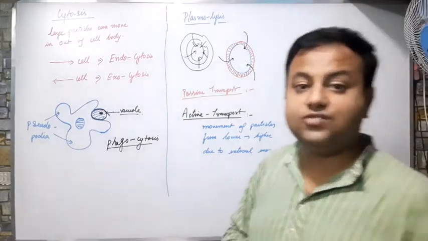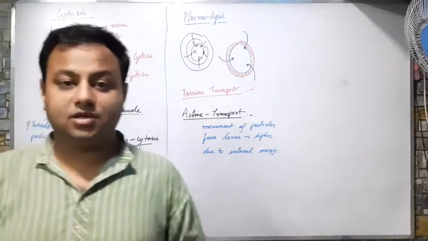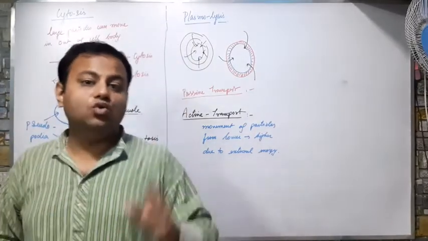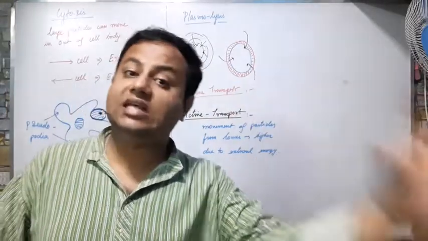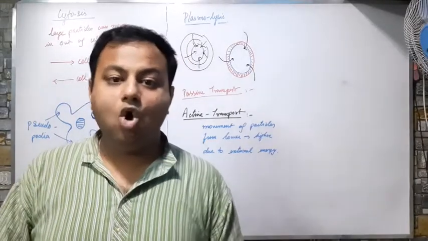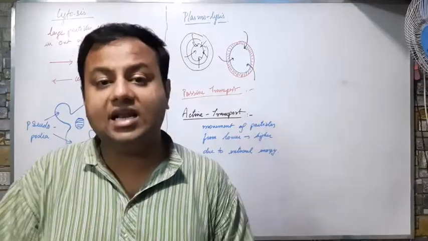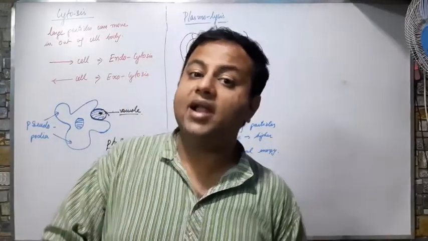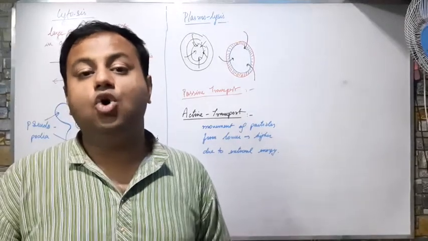So this was all about the second part of the cell chapter. Basically you have to learn what is a cell, what is cell theory, what is the structure of the cell, what is the shape of the cell, what are the different organelles in a cell that help in life processes, and how substances are exchanged in the cell with the help of osmosis.